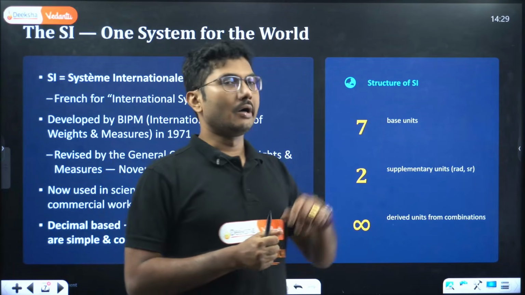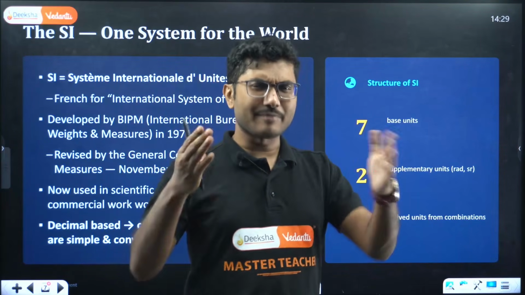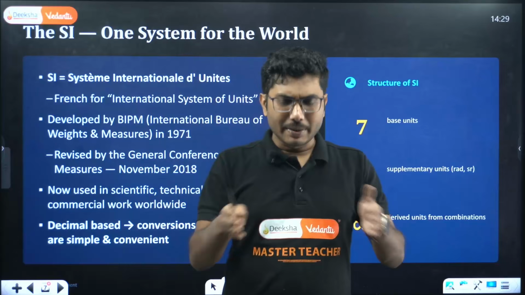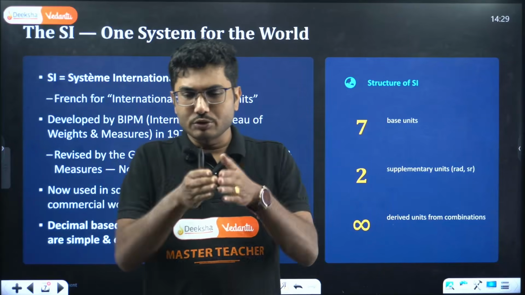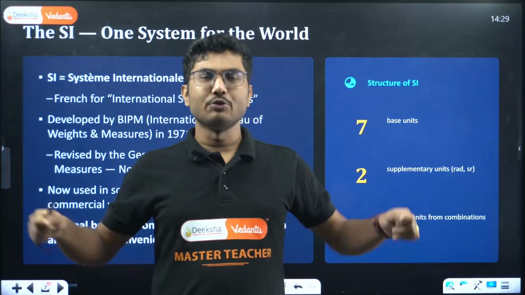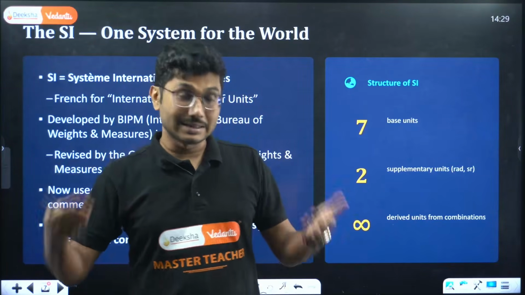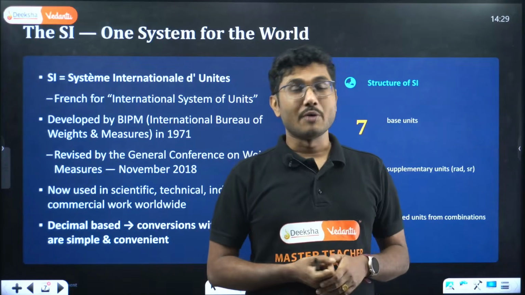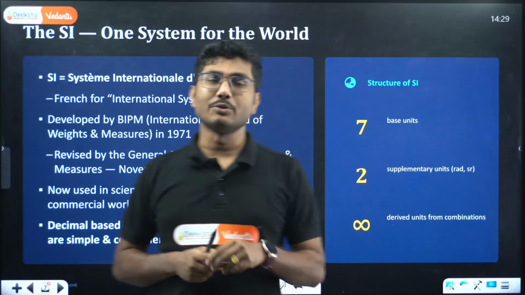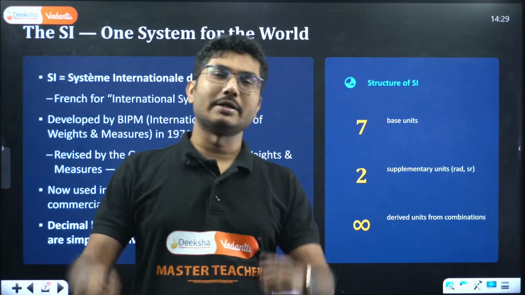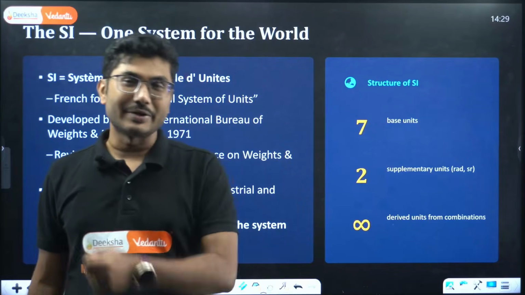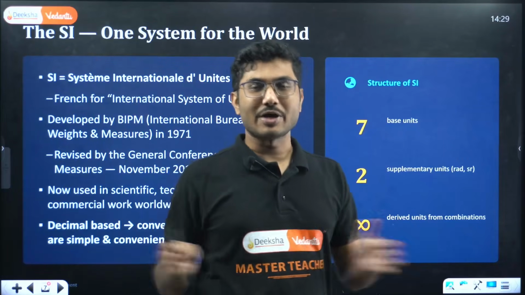And the same for length also. There was a platinum iridium rod, and between two markings on that rod, the distance was considered 1 meter. But that was complicated. Every time you had to check whether it was actually standard or not, whether the value had changed or not.